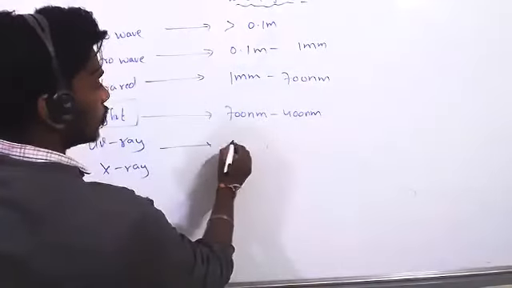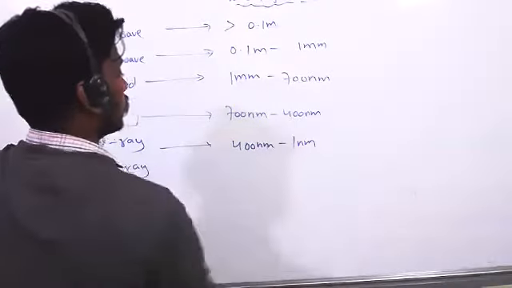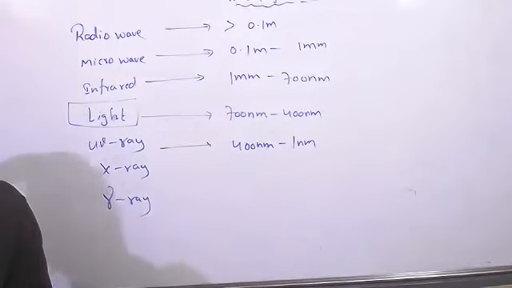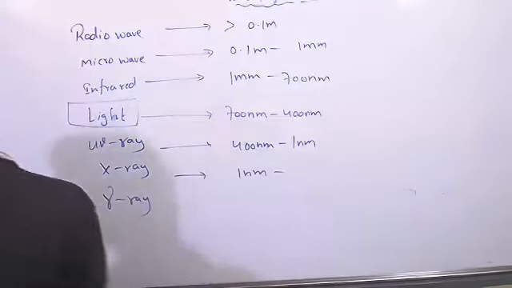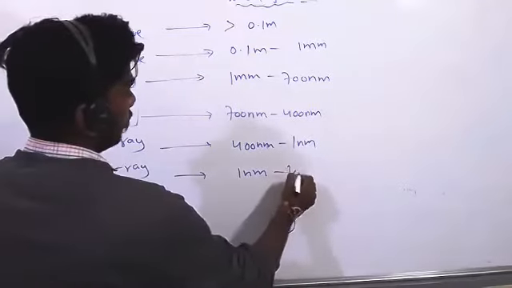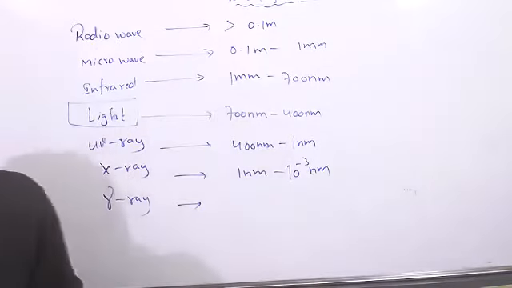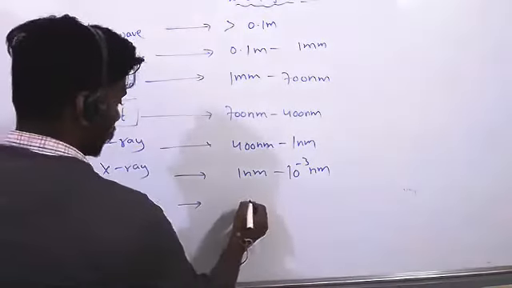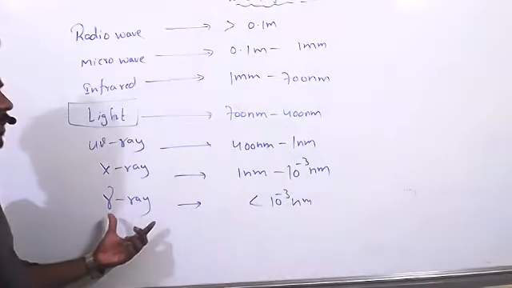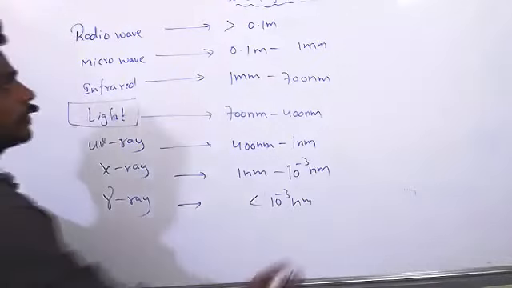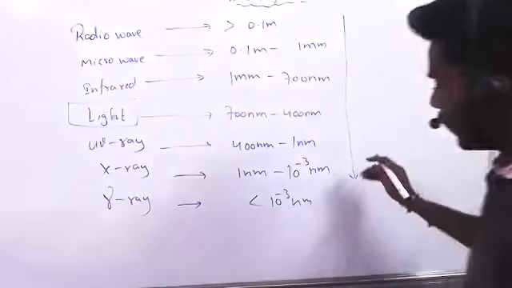So here 400, so 400 nanometers to 1 nanometer. It will become 1 nanometer to 10 to the power of minus 3 nanometers. We can write like that. Again 10 to the power of minus 3 nanometer for these rays.